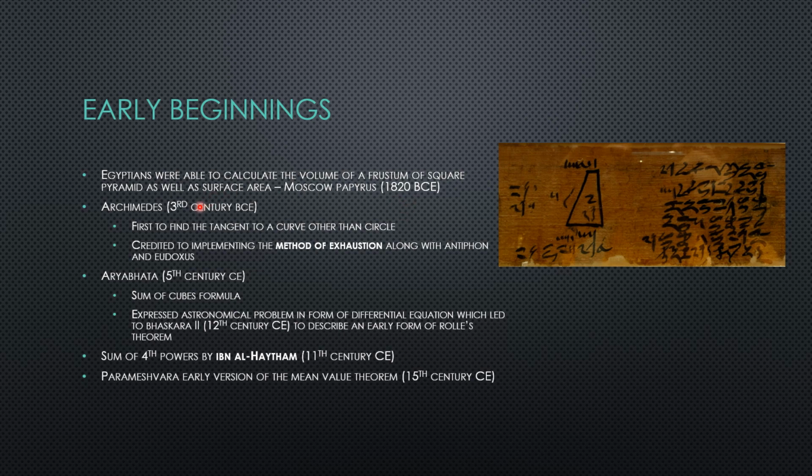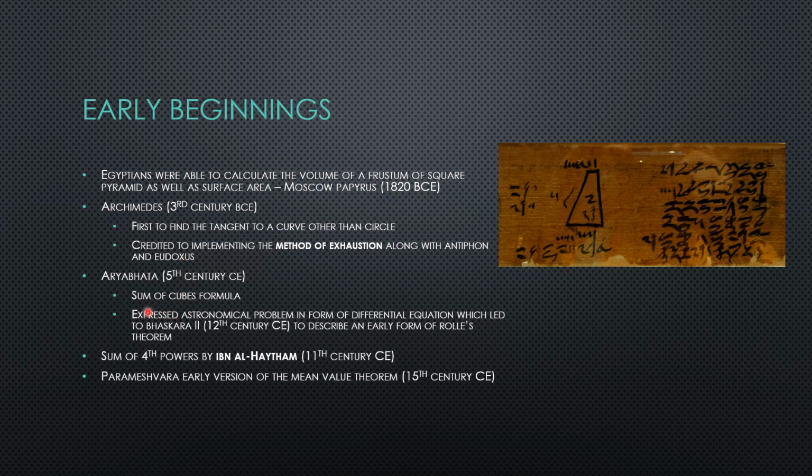We're going to fast forward a bit to Archimedes in the 3rd century BCE. He was the first to find the tangent to a curve other than a circle. And then he's also credited with implementing the method of exhaustion along with Antiphon and Eudoxus. We're going to talk a little bit more about the method of exhaustion in a second.